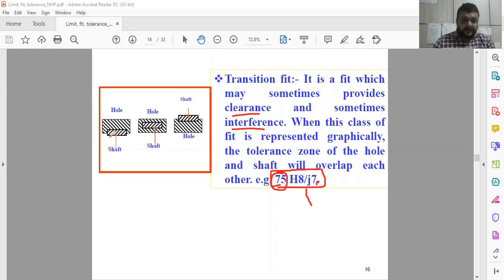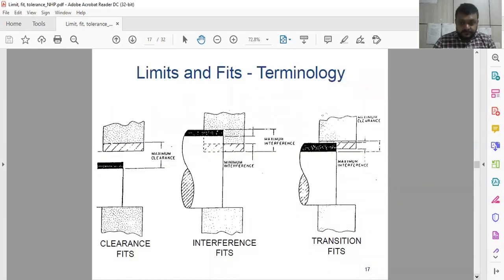Here you can see the hole and shaft are there. Sometimes it is providing clearance, sometimes it is providing interference, and sometimes a normal running fit. We can consider it as such. So three types of fits are there, and depending upon the application and assembly, you have to decide. So this is in a nutshell about the clearance fit, interference fit, and transition fit.